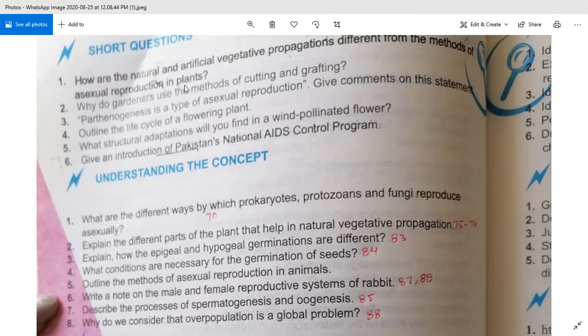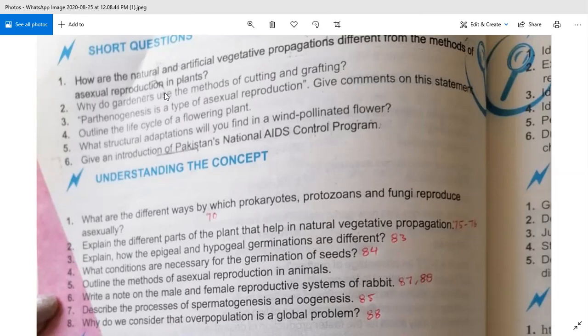Why do gardeners use the method of cutting and grafting? First of all, we have to keep in mind what cutting and grafting are. Cutting is a process in which the gardener takes one part of the plant, for example one branch of a rose plant, and puts it in the soil, and then a new plant begins to grow. Grafting is when one part of a plant is attached to another part of a plant, and due to that, the two plants share the characteristics of each other. So this is called grafting.